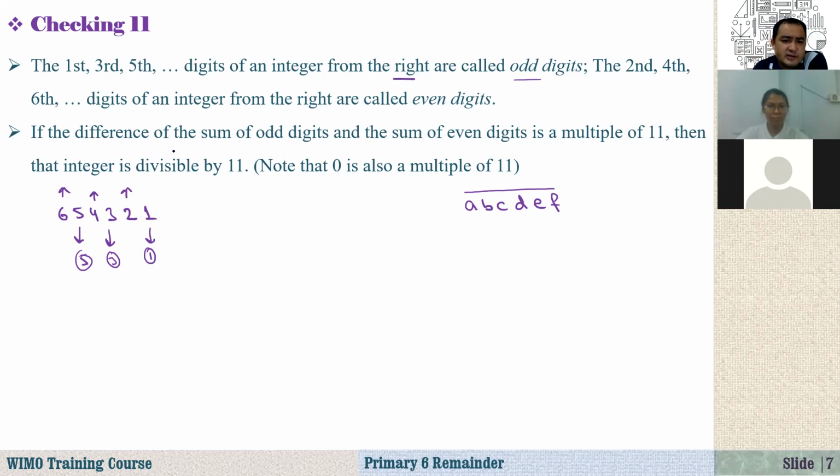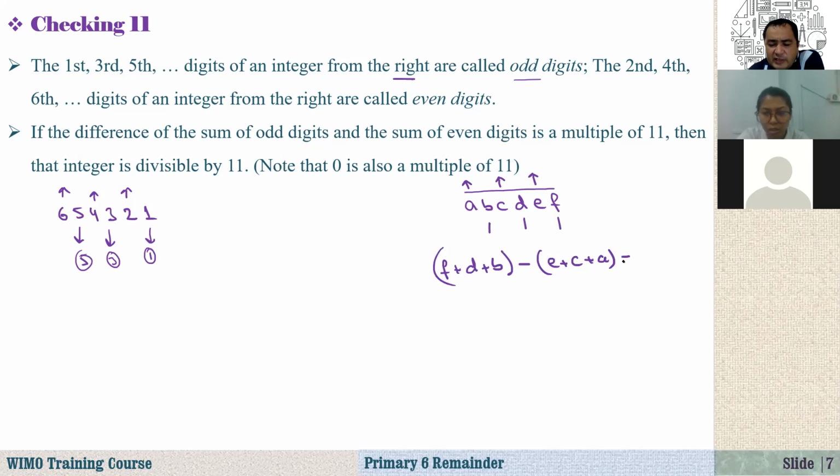So if the difference of the sum of odd digits and the sum of even digits is a multiple of 11, that means, this one is odd: 1, 3, 5. So what is the sum, starting from the right? That is F plus D plus B, minus the sum of the even digits, which are E, C, and A. So that is E plus C plus A.